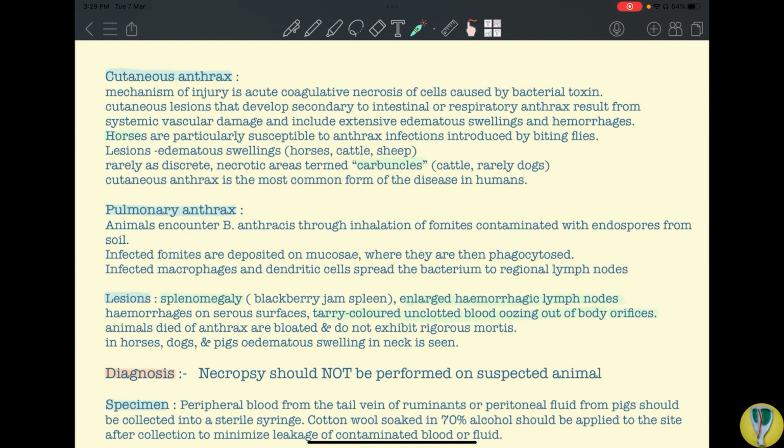The carcass will be very much bloated. There will be absence or presence of very poor rigor mortis, and you will see tarry colored unclotted blood oozing out of the body orifices. Okay, so this is the main indication so that you can suspect that the animal has died from anthrax, and in this case you will not perform the necropsy.